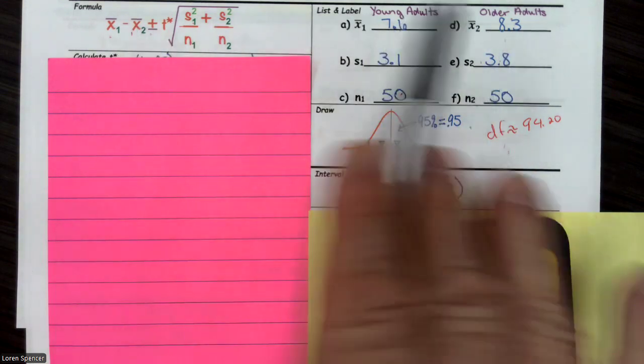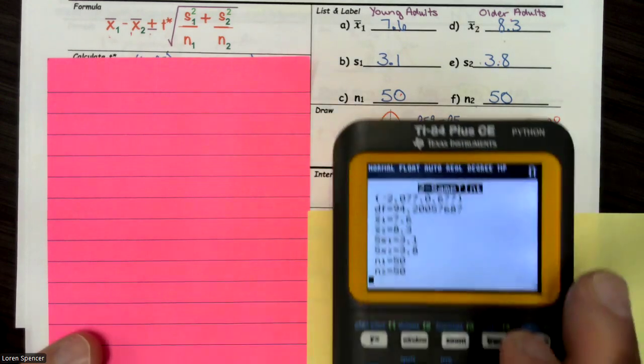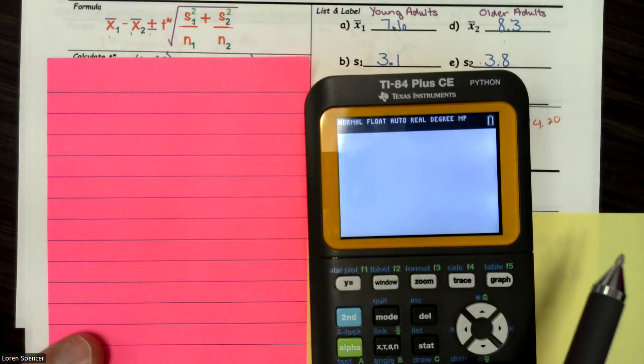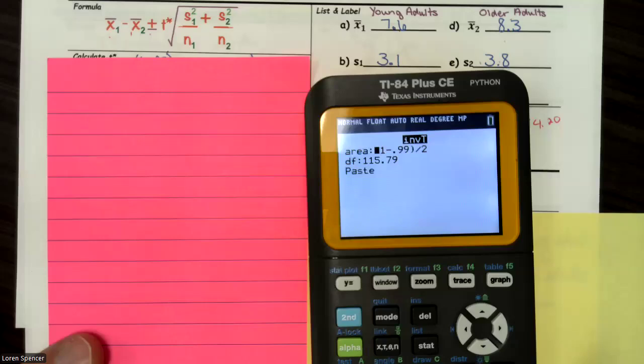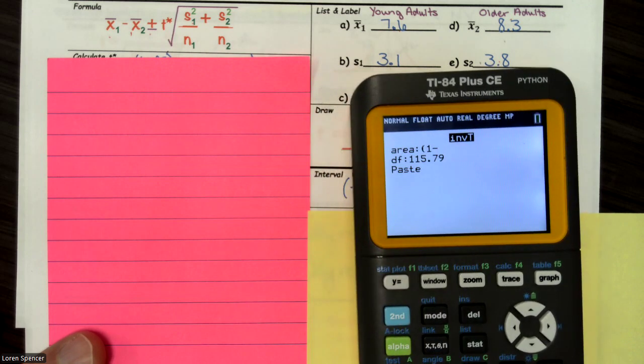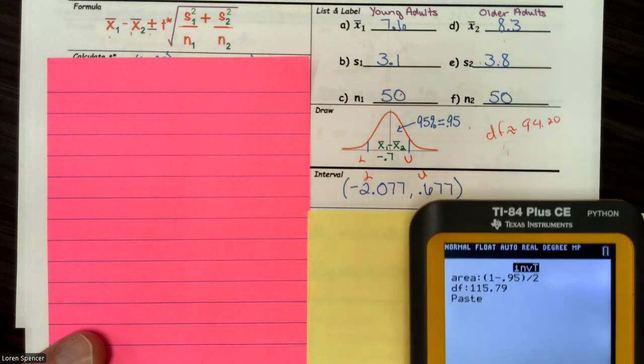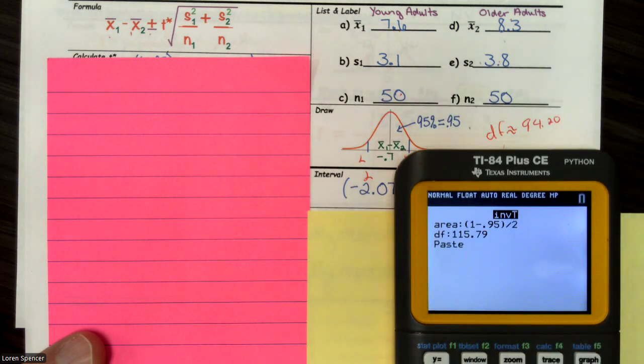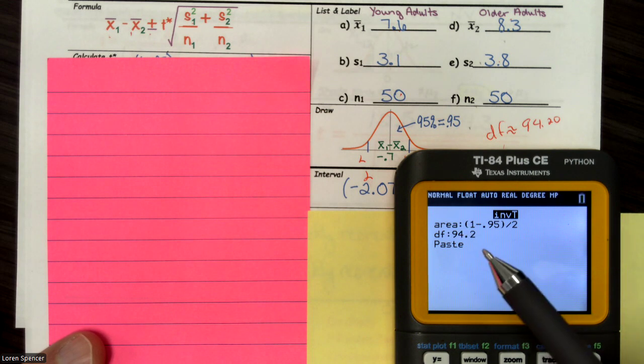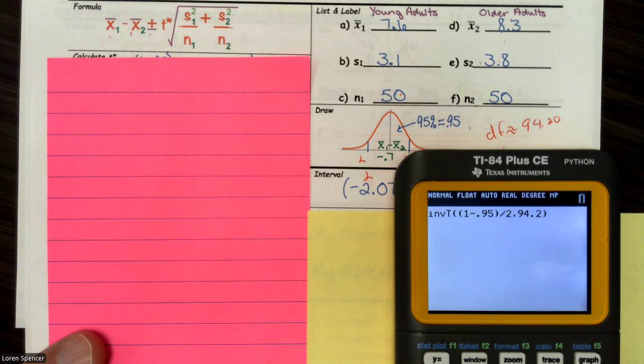To calculate t*, we go 2nd VARS, invT, open parenthesis, 1 minus 0.95 divided by 2, and degrees of freedom 94.2, what we got from the test. We're really fortunate to have the calculator because that's a really ugly formula. We end up getting 1.9854.